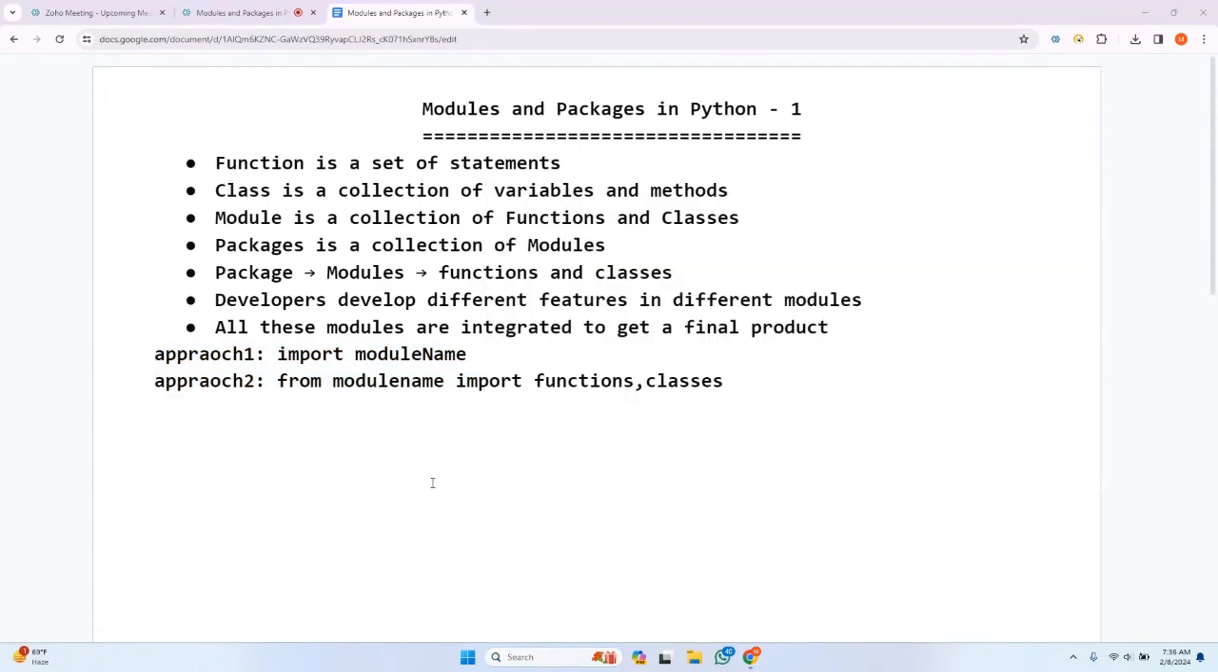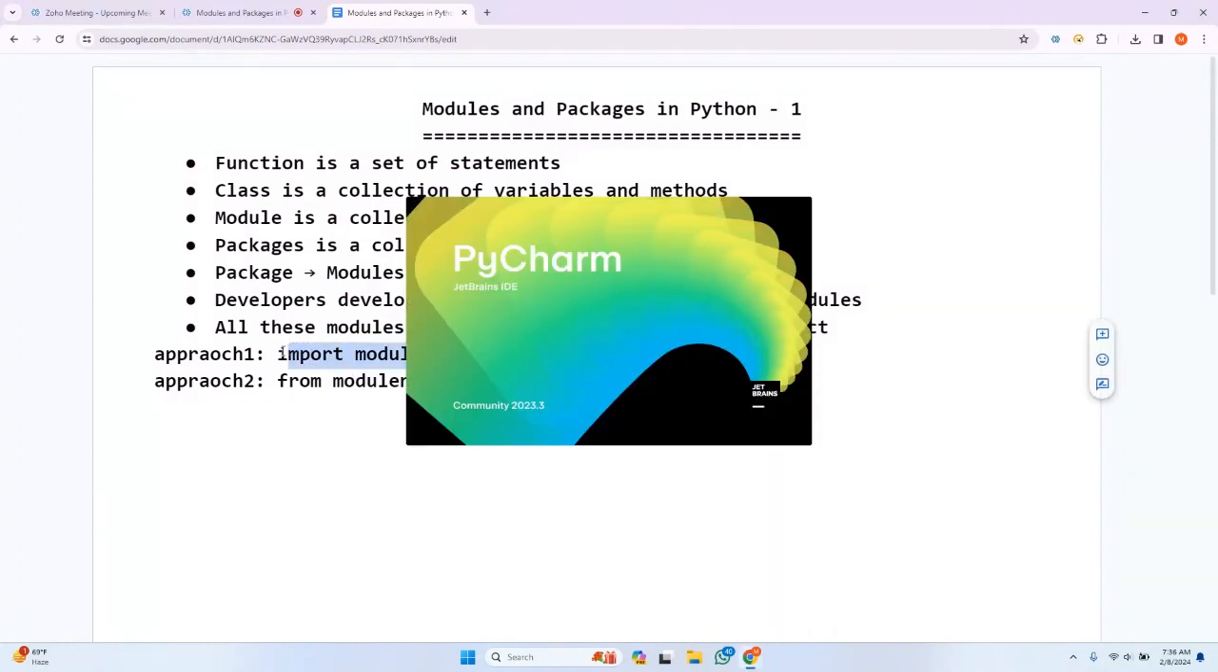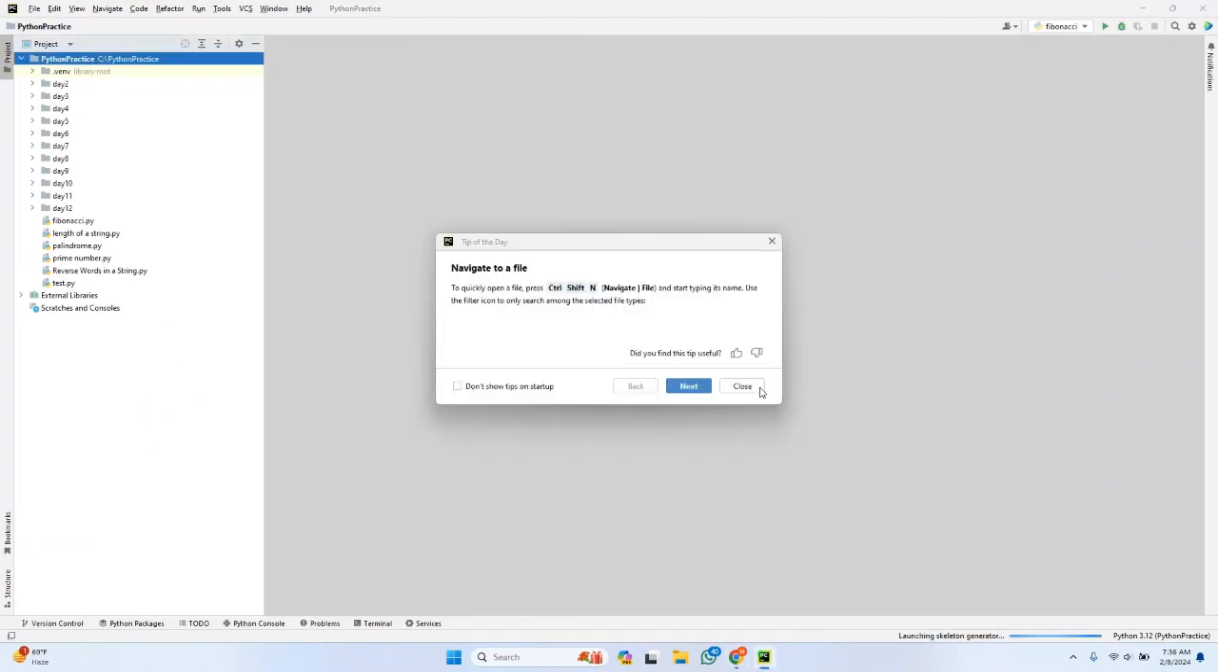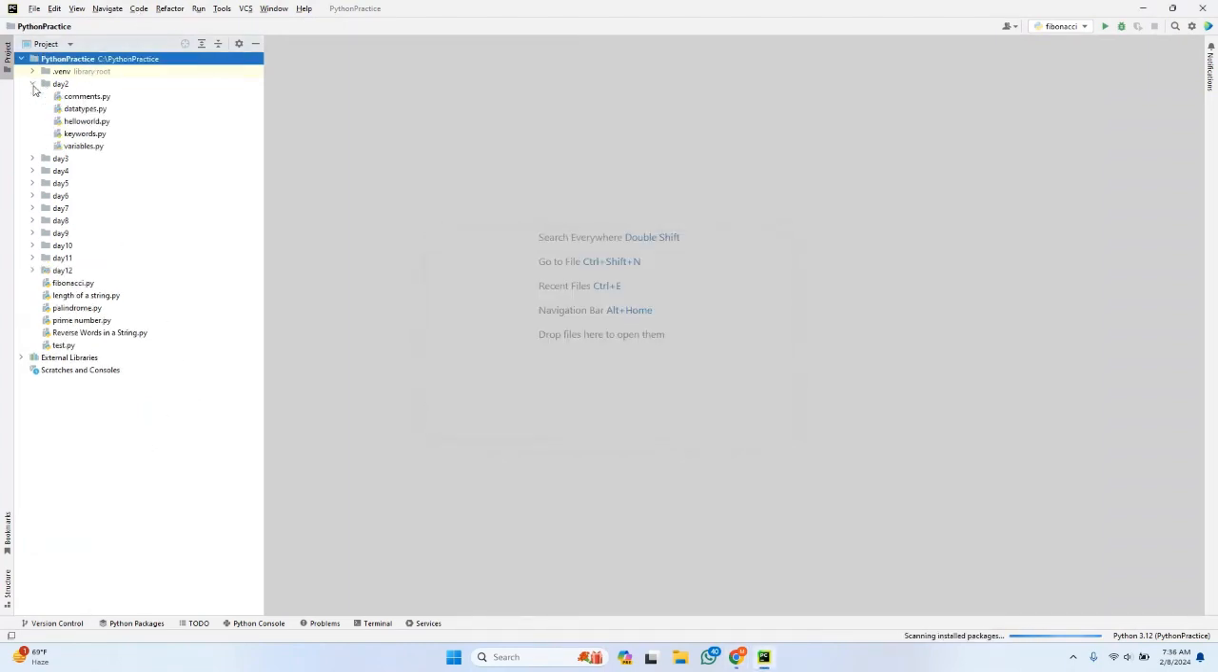By this, you will not understand anything. Let me open PyCharm and make you understand with some examples. Approach 1 is import module name, directly importing the module name, and thereafter from the module you can also import functions and classes. This is another approach. Let us see all the approaches. Before that, I will create a module here. A module is nothing but a Python file.